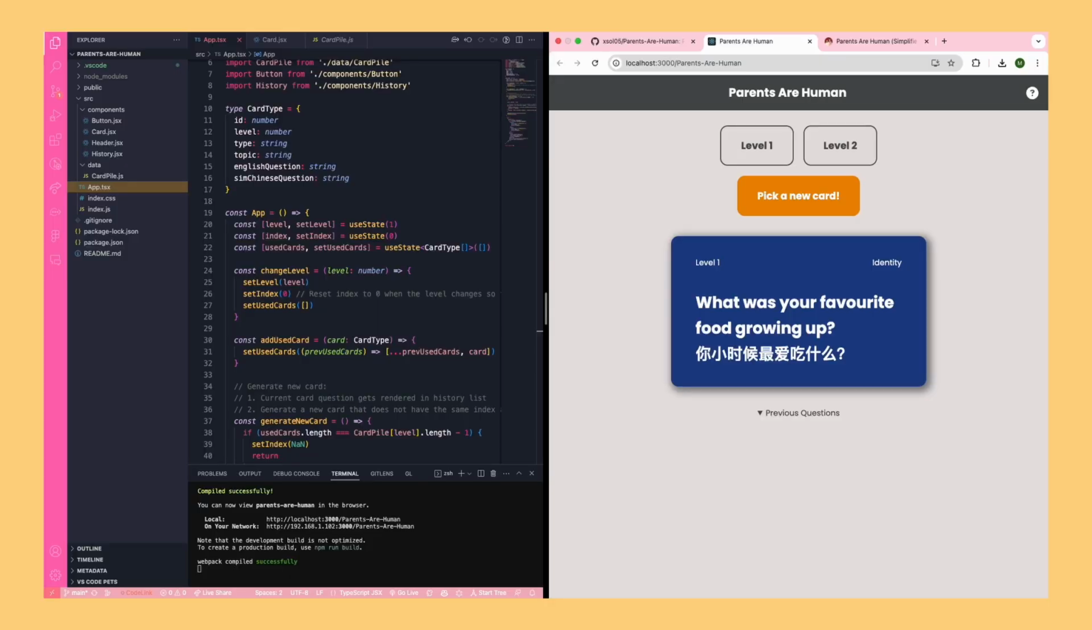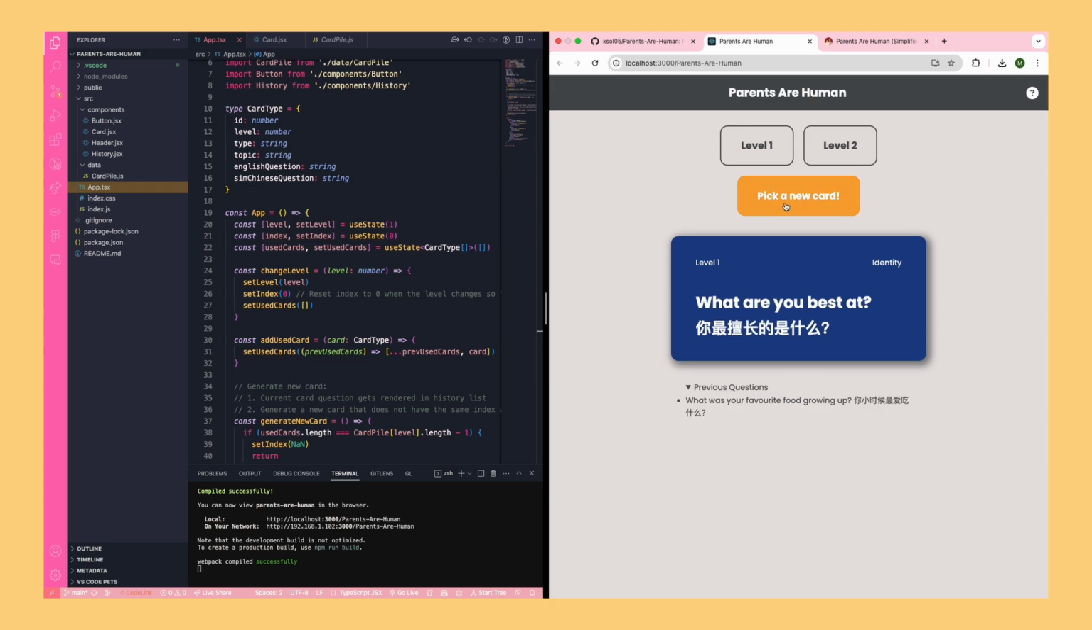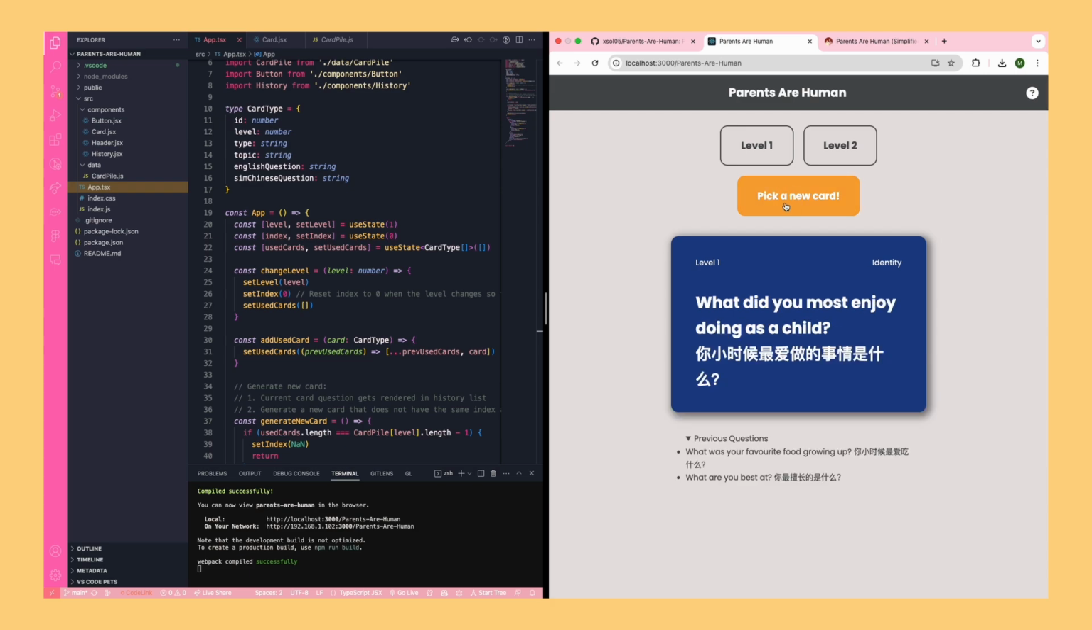Okay, now let's get back to coding. The next step is to render a new unique card every time the new card button is pressed. This is to simulate picking a card from a shuffled deck of cards.